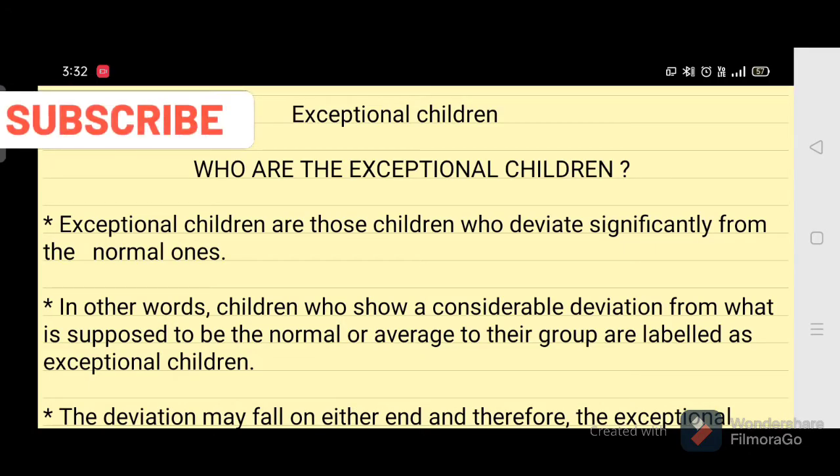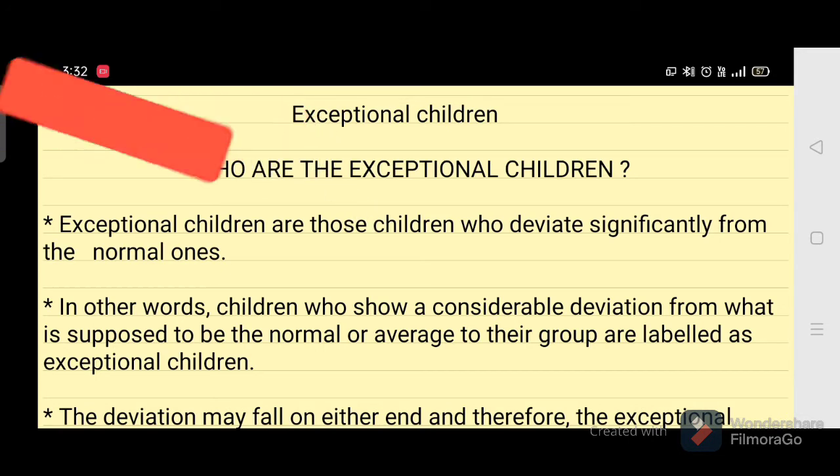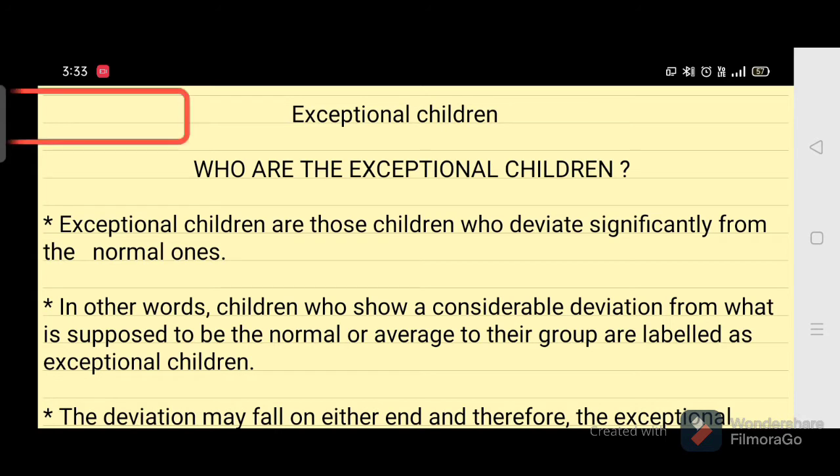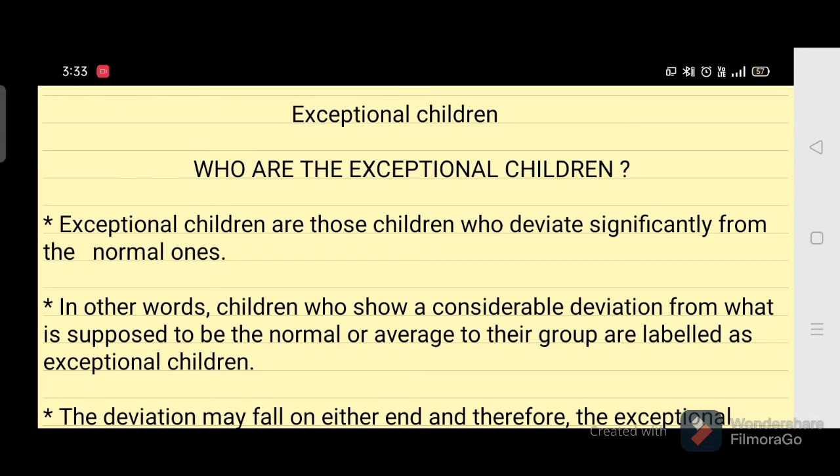Hello friends, today's topic is exceptional children. Who are exceptional children? Generally, in a class, we see most of the students' performance is at an average level, but some students show above average and some show below average performance. Such children whose performance deviates from the average on either side are called exceptional children.